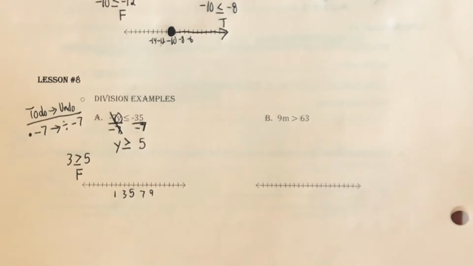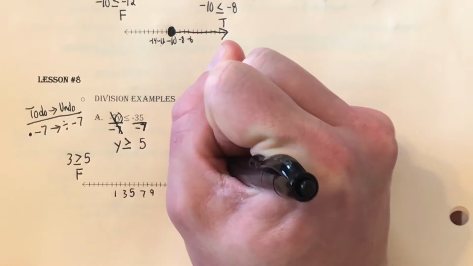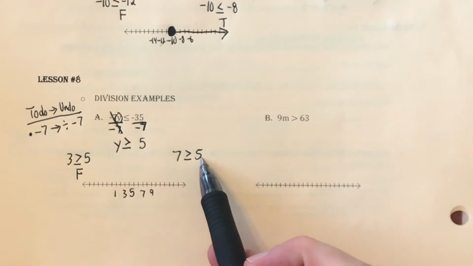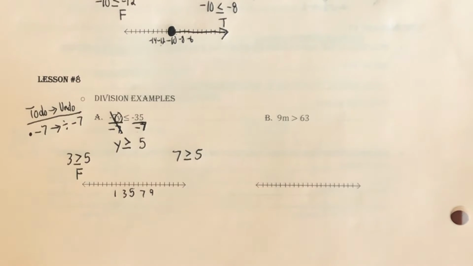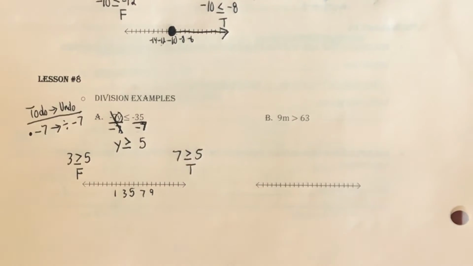So that should mean my arrow is moving to the right, but let's check a number to the right to make sure. So I'm going to choose 7. Plug that in. 7 is greater than or equal to 5. Well, 7 is not equal to 5, but it is greater than 5. So this is true.